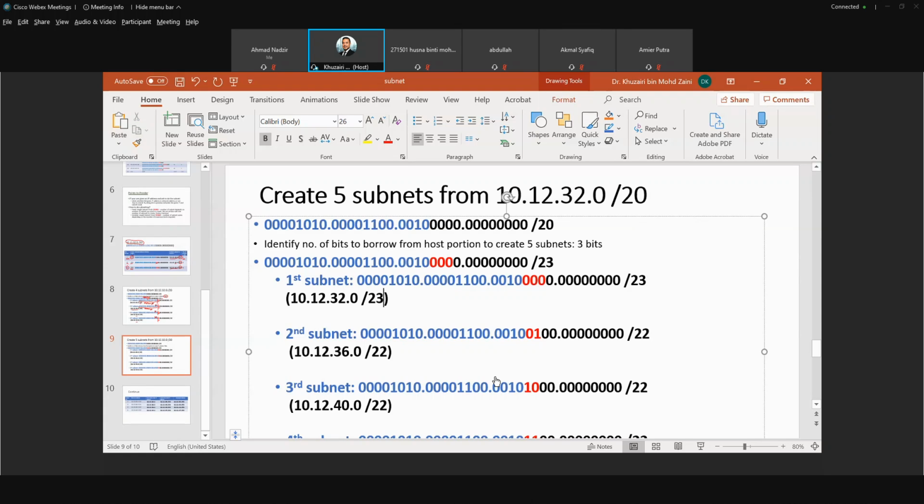That will be your first subnet from 10.12.32.0/20, so the first subnet becomes 10.12.32.0/23. Now for the next one you have 001. So when you have 001, what is the decimal value for this one? It becomes 34.